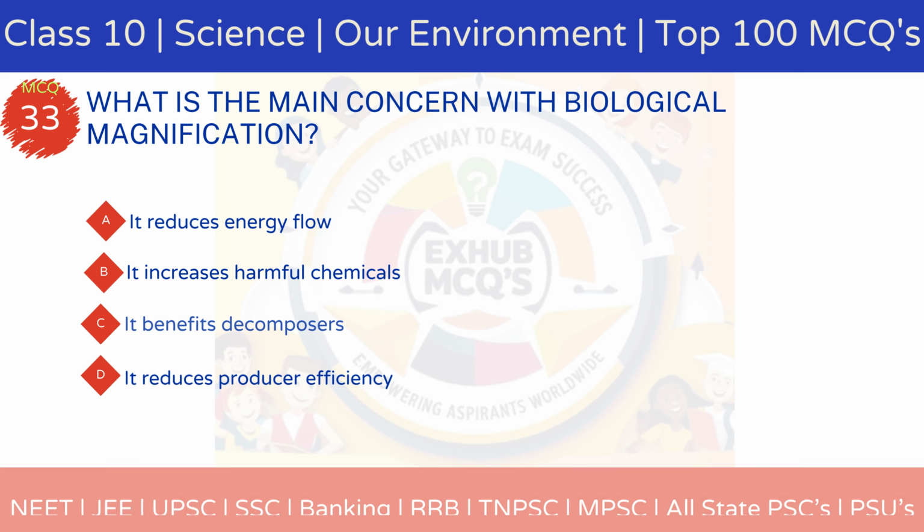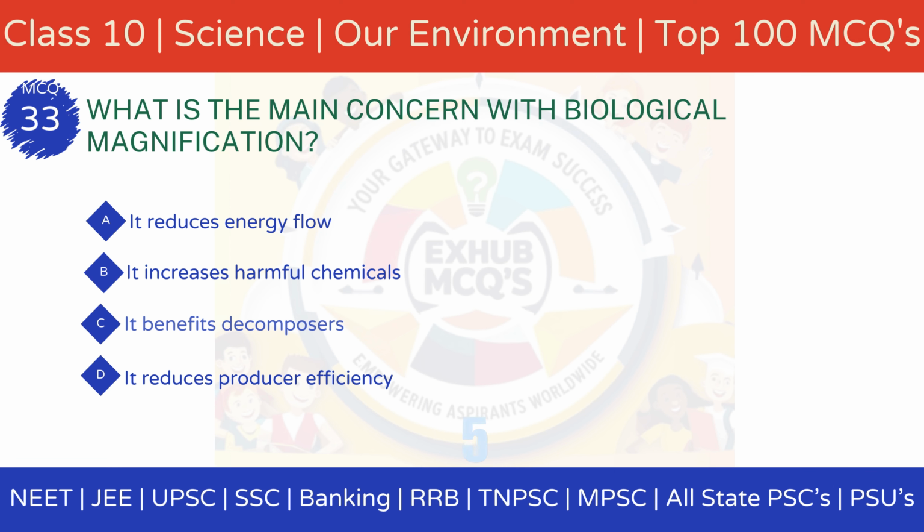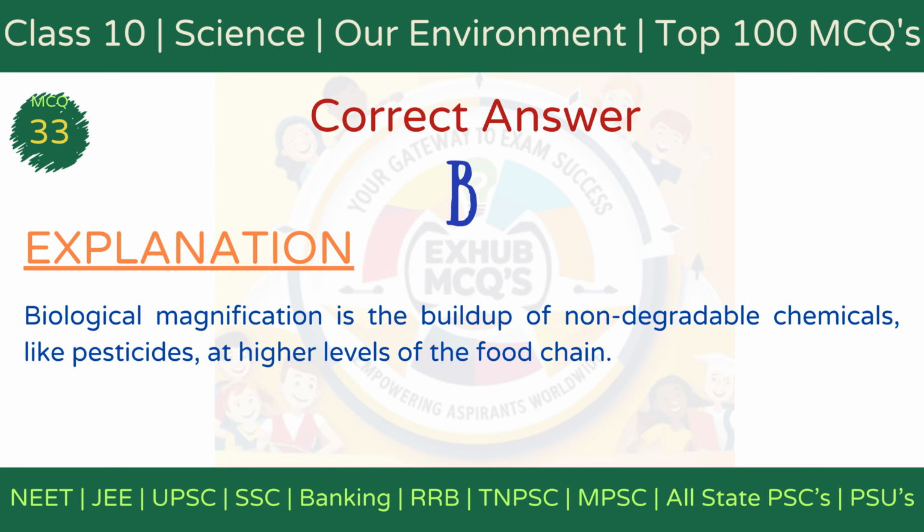MCQ 33. What is the main concern with biological magnification? Option A, it reduces energy flow. Option B, it increases harmful chemicals. Option C, it benefits decomposers. Option D, it reduces producer efficiency. The correct answer is option B, it increases harmful chemicals.